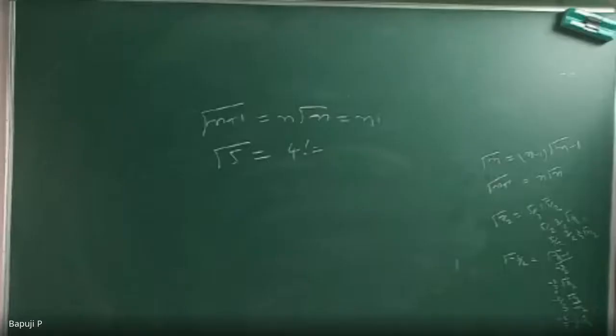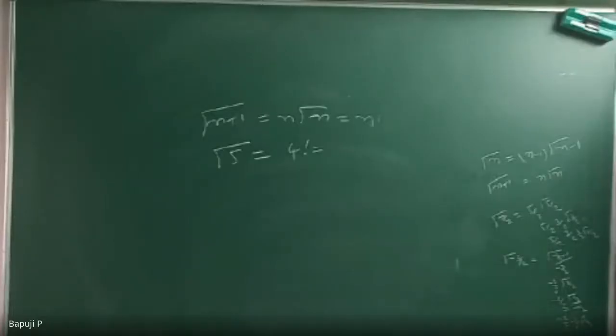How are you getting it? 1 into 2 into 3 into 4, or 4 into 3 into 2 into 1. That is the meaning of factorial. Correct? Yes or no? Yes, sir. Very good. Why so dull?